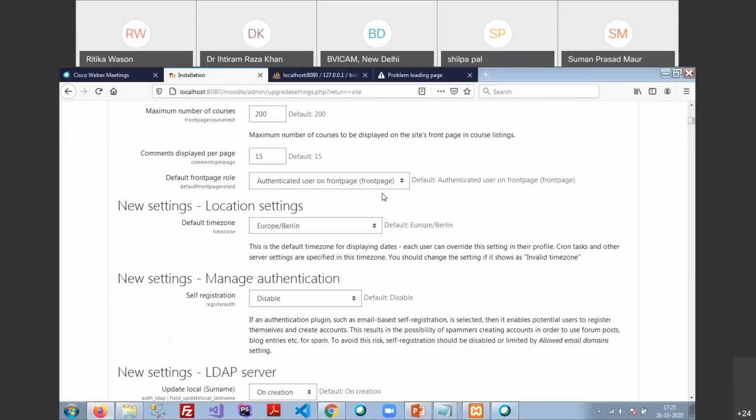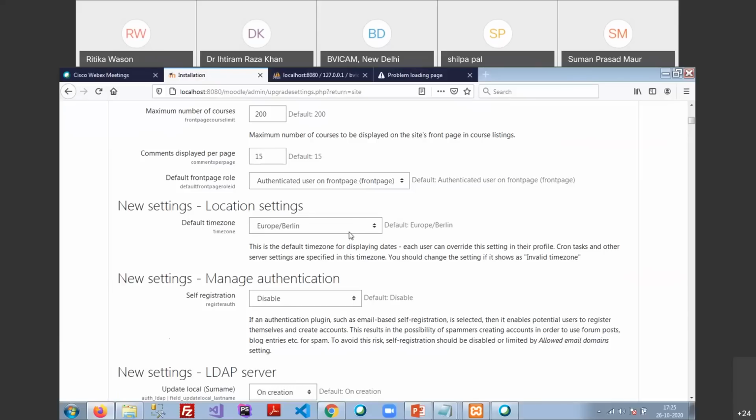It means the front page will be accessed by only authenticated users, or a student, or a guest. So always provide this one, authenticated user on the front page, because sometimes you allow guests to access your page, sometimes you allow only the students to access your page. So authenticated user is the perfect setting.